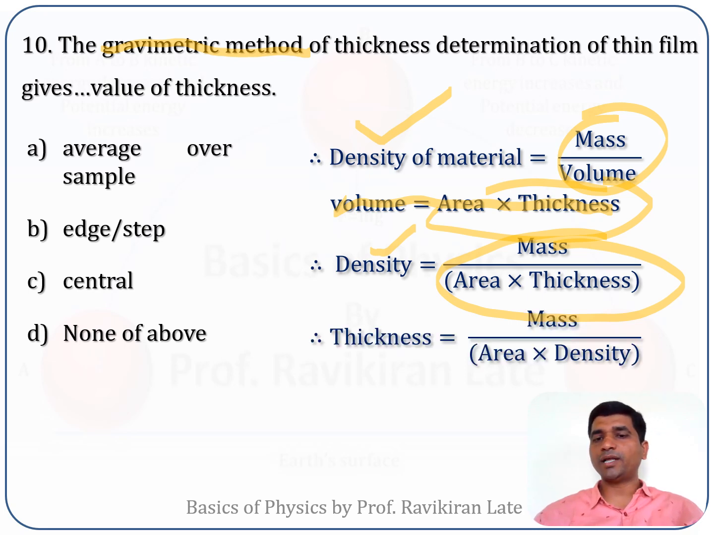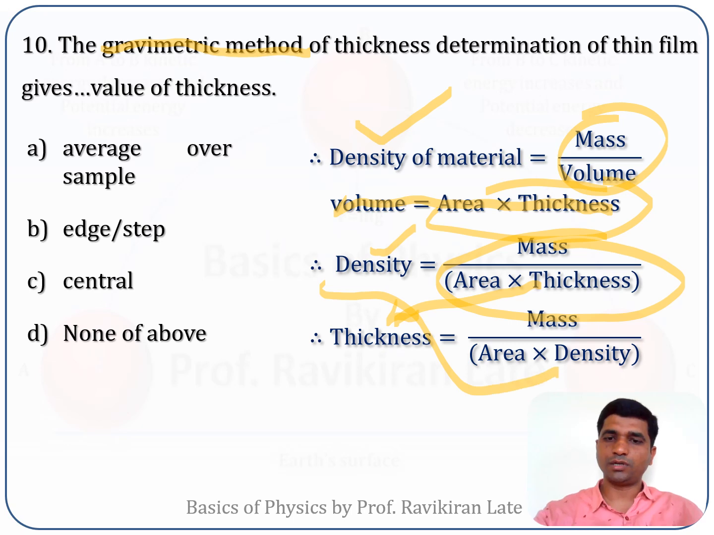Now how to determine the thickness? If I transfer this thickness from this side to this side, and rest of the terms I can transfer from this side to this side. For example, density I will transfer to this side. So I'll get thickness is equal to mass upon area into density.